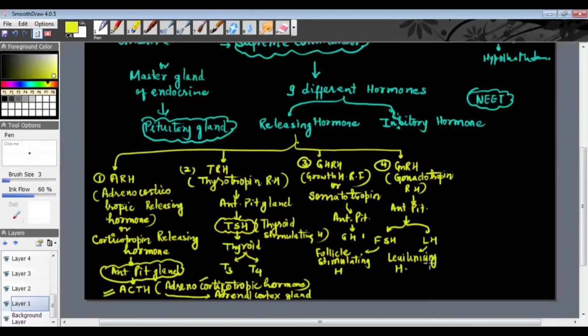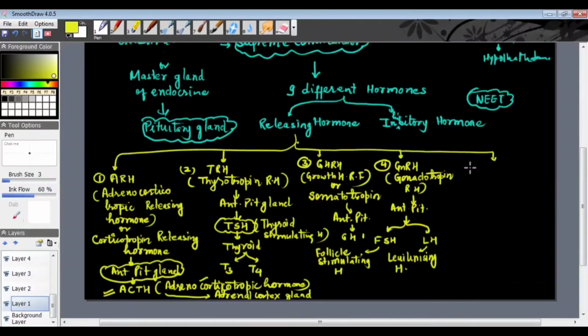Basically, FSH and LH are gonadotropic hormones. That means they are responsible for the development of our gonadal structures, for the production of sperms in the male, or for the production of ovums in the female. And that's why they are collectively called gonadotropin hormone, GTH. And that is under the influence of GnRH.